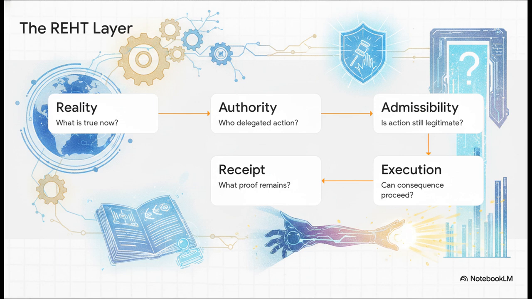The flow goes a little something like this. First, reality, what is actually true right now? Second, authority, who delegated the action? Third, and honestly this is the huge missing piece, admissibility. Is the action actually legitimate to execute given the current state of the world? Only after all that do we finally get to execution, followed by a receipt that proves exactly what happened.